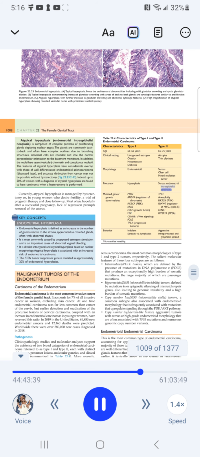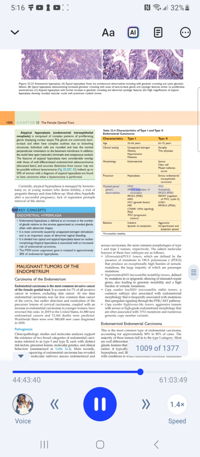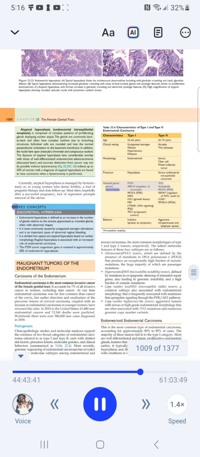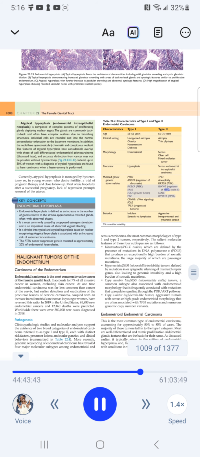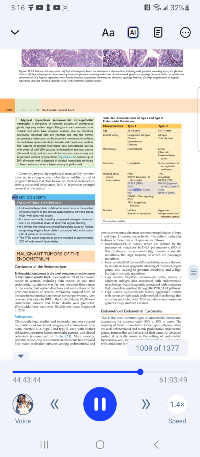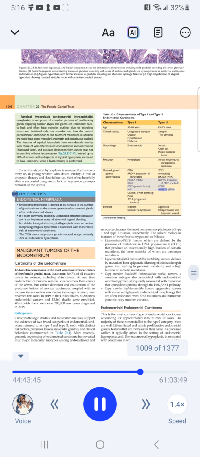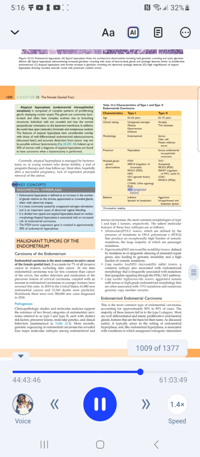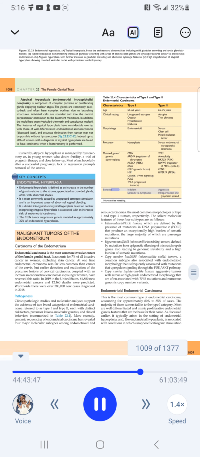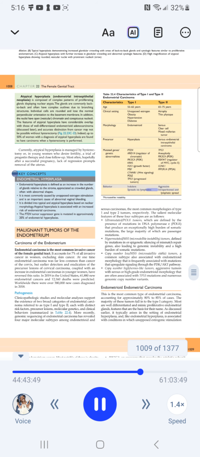Mutated genes: PTEN, PIK3CA, and regulators of chromatin for type I; TP53, aneuploidy, PIK3CA, and FBXW7 for type II. Behavior: indolent for type I; aggressive for type II, spreading via lymphatics and intraperitoneally.